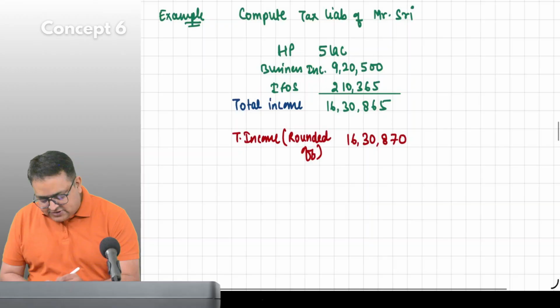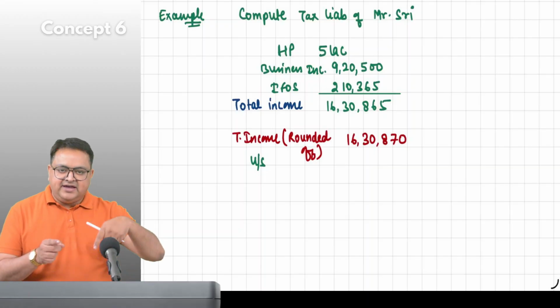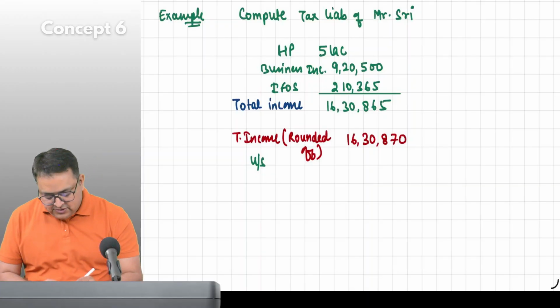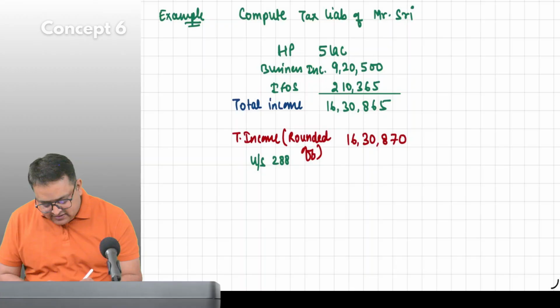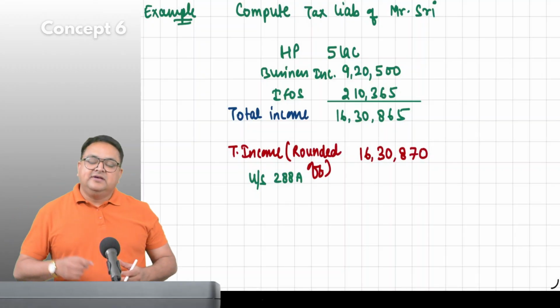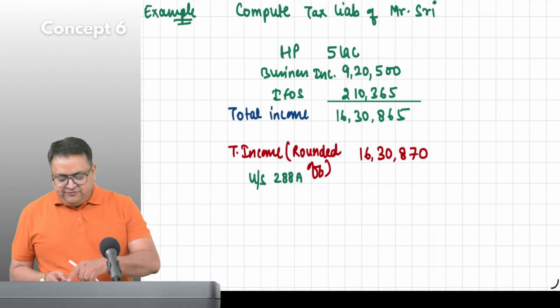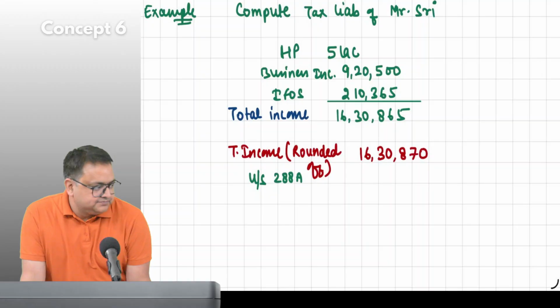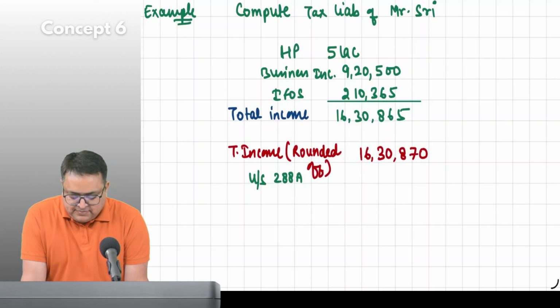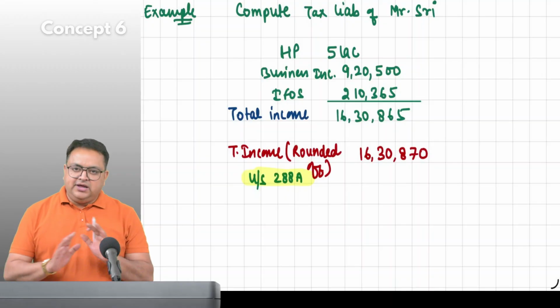Now, there is a section in the Income Tax Act, U/S, it is known as under section 288A. So who says this round off? Income Tax Act section number 288A says that we have to round off our total income. No doubt. This section number you can write for your reference, guys, but you don't have to learn it.